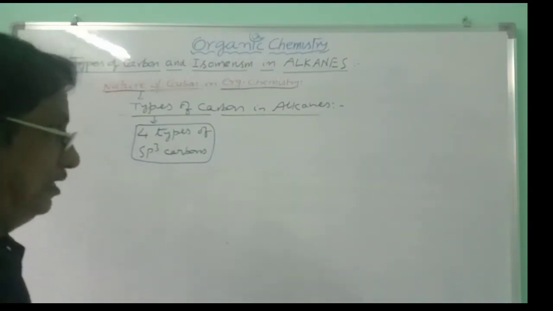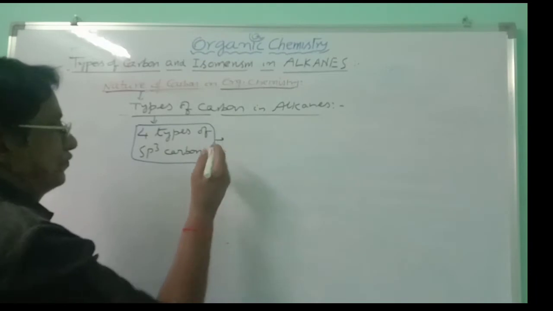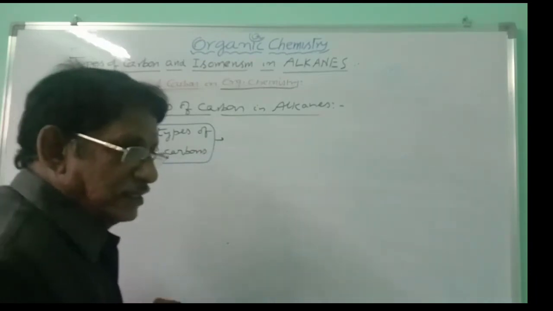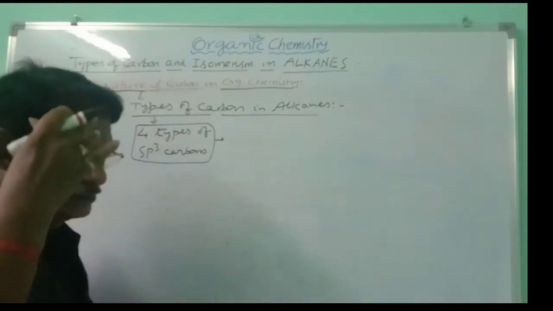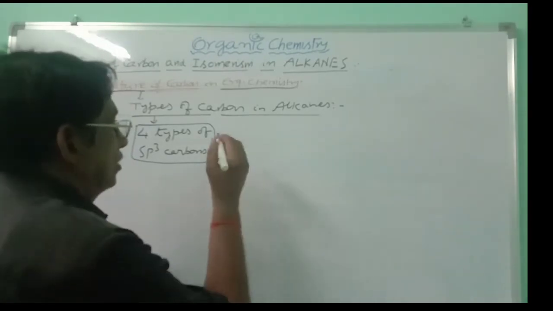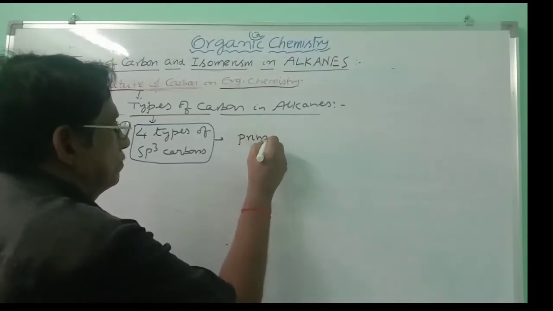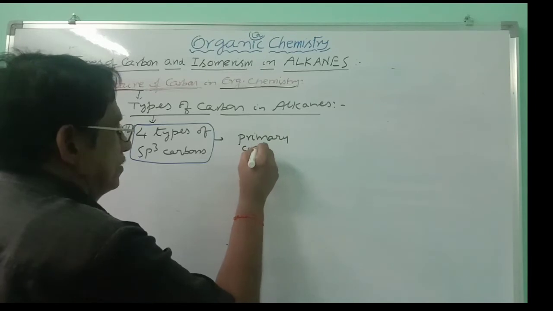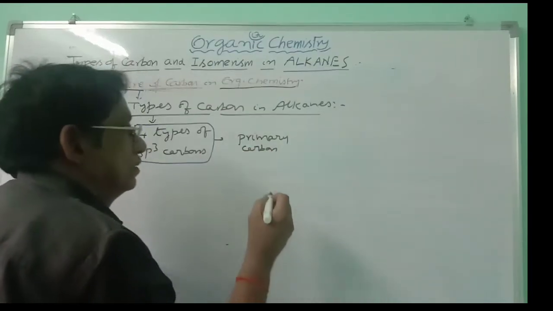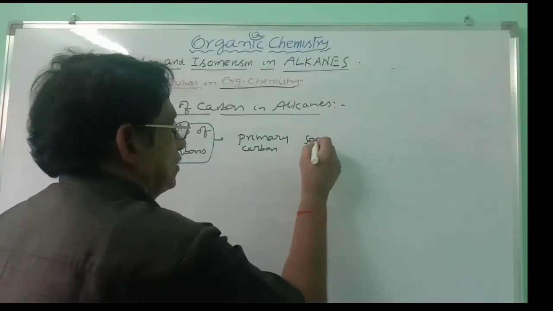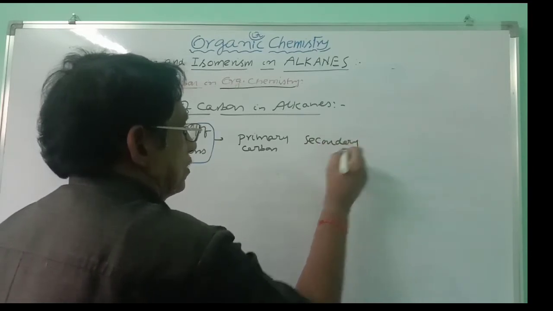What are those 4 types? If I say 1, the remaining 3 can be repeated by you. One is primary carbon. Second is secondary carbon.